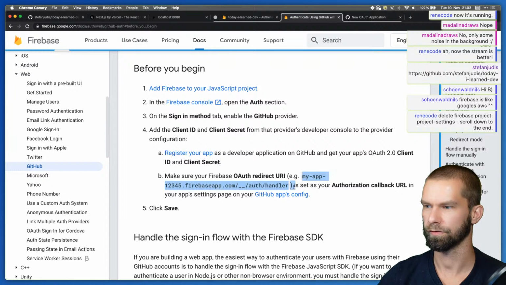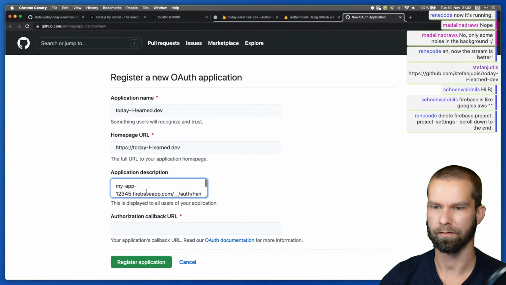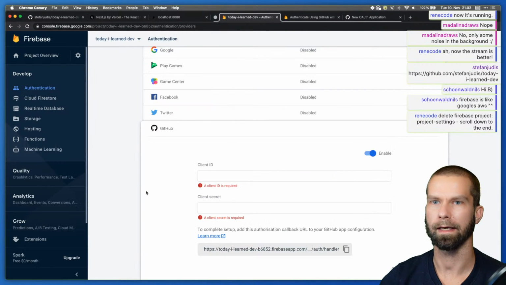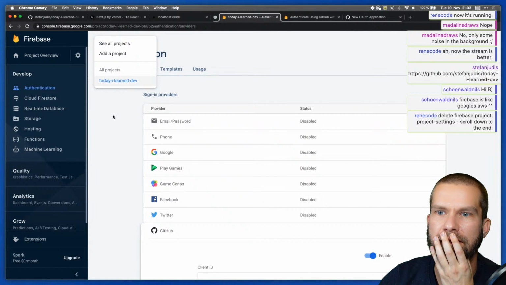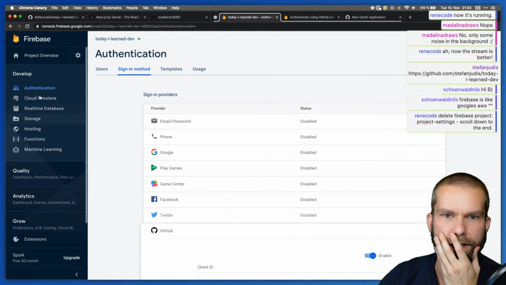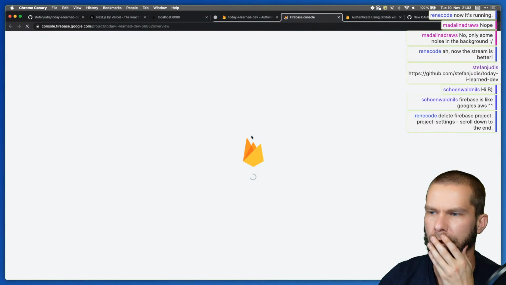Okay, so we should grab this URL here, but it's probably not this URL because my app is not called my app. So where do I see the URL here of this project? Is it here in project overview? So let's have a look.